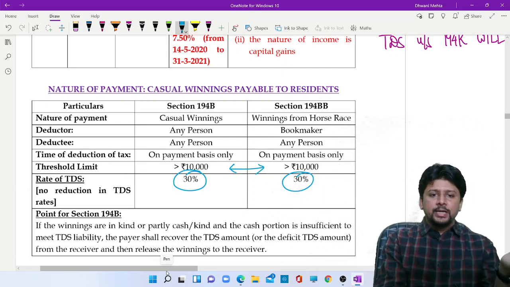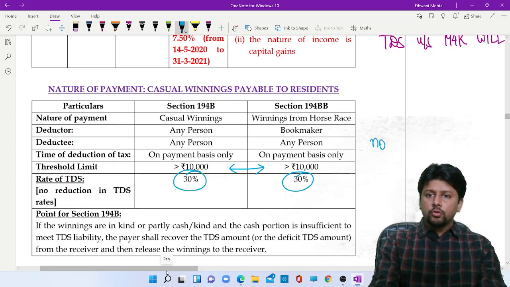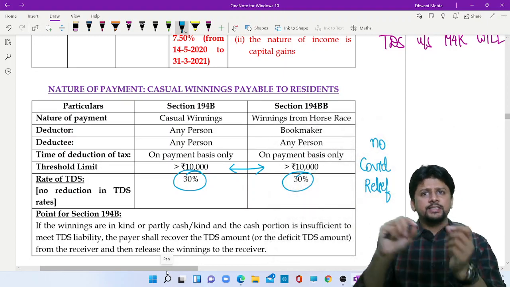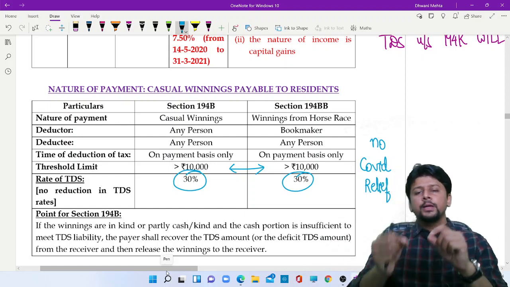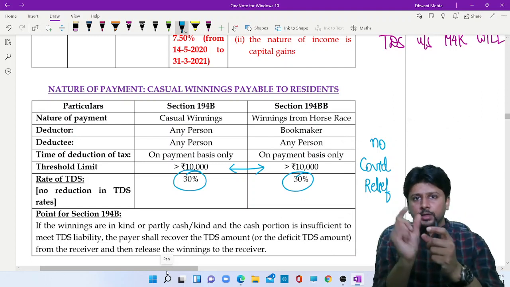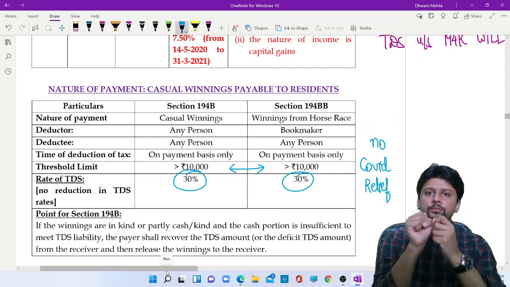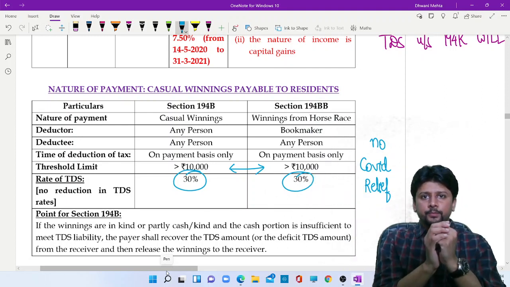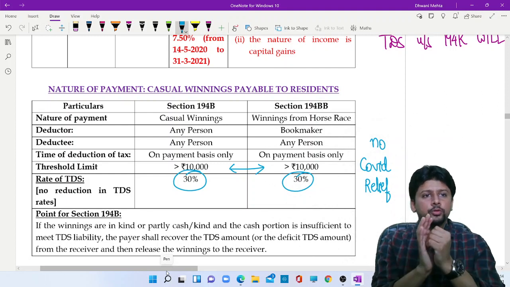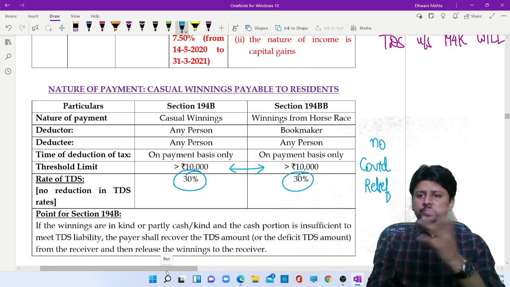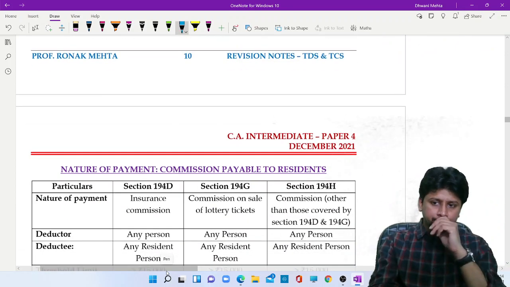And if your winnings are partly in kind or partly in cash, by the way, there is no COVID relief here. There is no reduction of 1/4. This tax will be deducted at full 30%. If the winnings are partly in cash, partly in kind, then the payer has to ensure that he collects the deficit TDS amount from the receiver, and only then must he release the winnings to the receiver. So the payer will not bear the TDS from his own pocket. Whatever is the deficit amount, he will collect it from the receiver and give it to the government. Casual winnings, nothing great, just remember 30%.